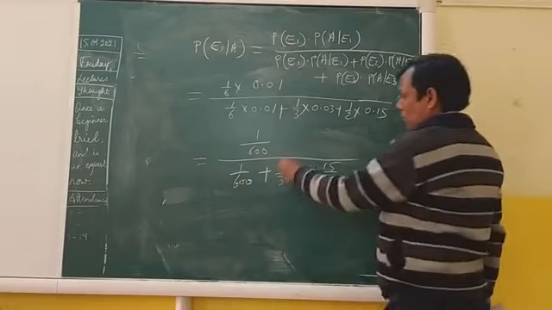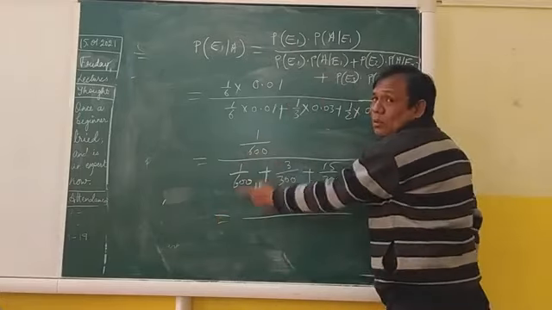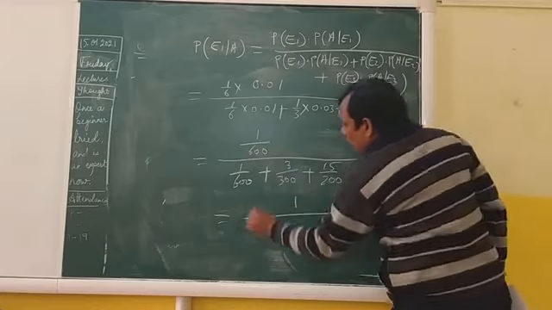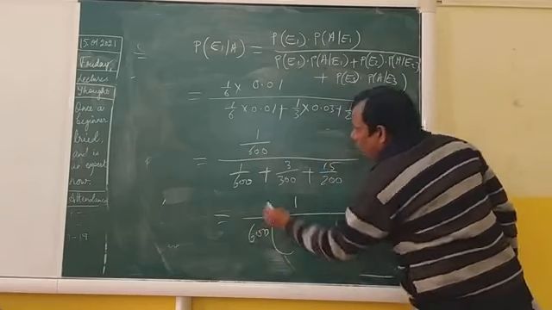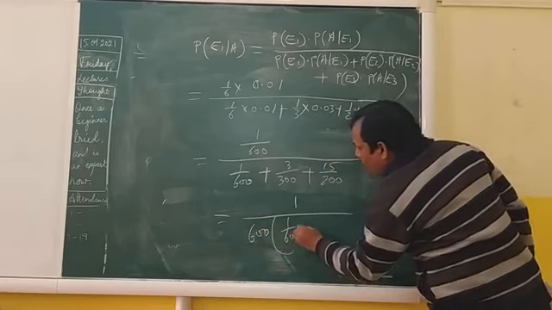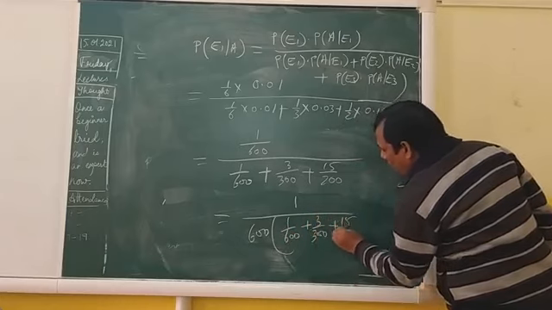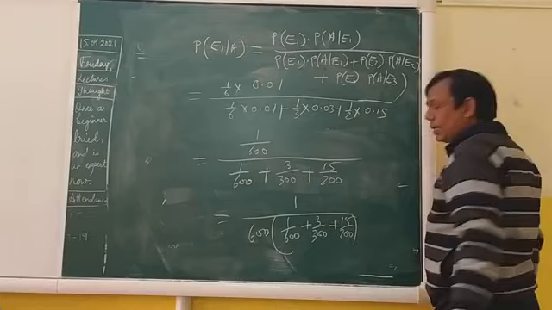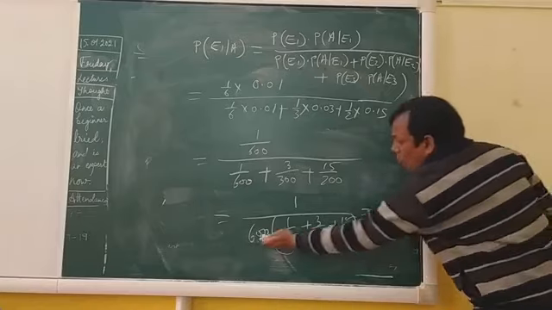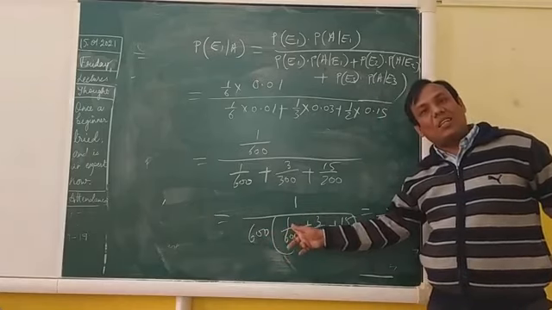Now this 600 will go in the denominator, and here I will leave only 1. So 600 will be multiplied with all these: 1 by 600 plus 3 by 300 plus 15 by 200. When you multiply 600 with this, you get 1.